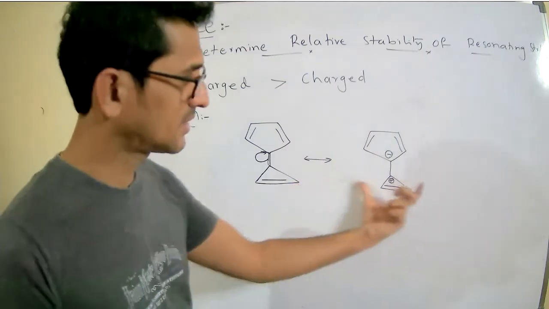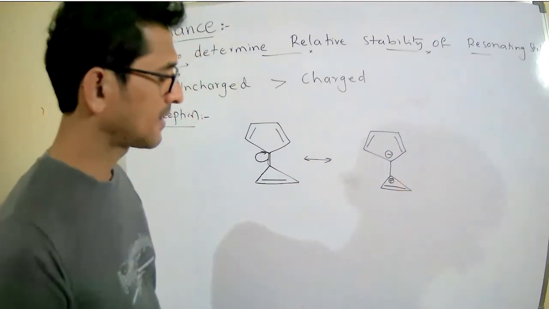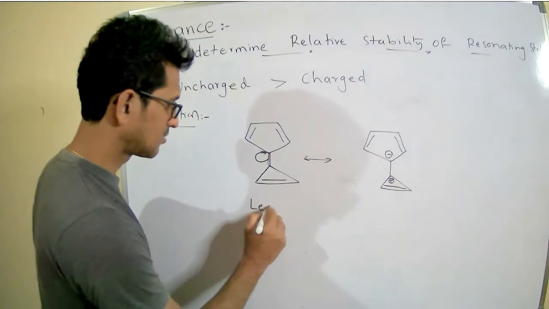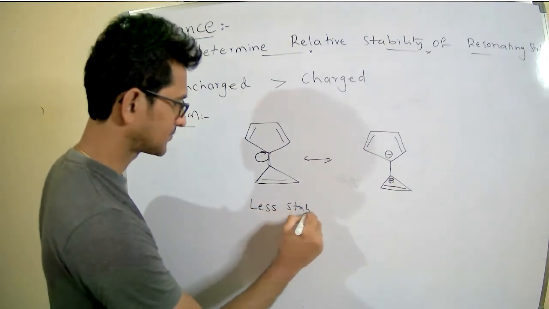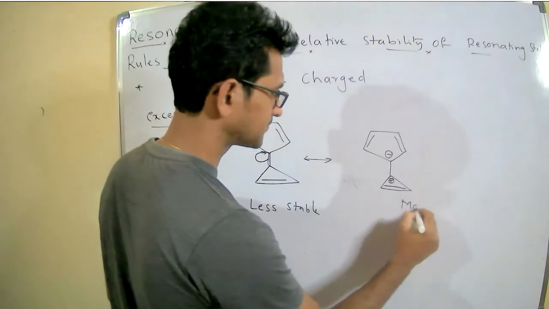Uncharged species, charged species. I can write this is less stable and this is more stable.